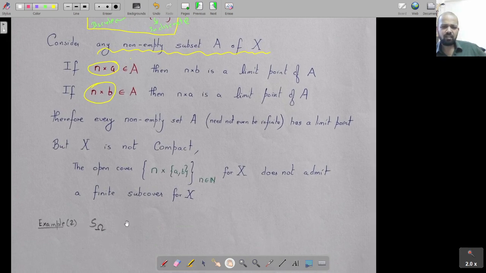S omega is another example given in the book, but I won't get into it. To understand the set itself, the minimal uncountable well ordered set, takes some amount of time. So I will not get into S omega. Okay, so let me go next.